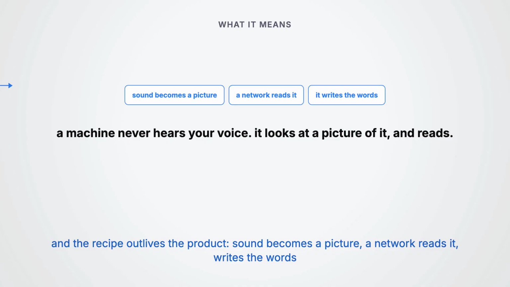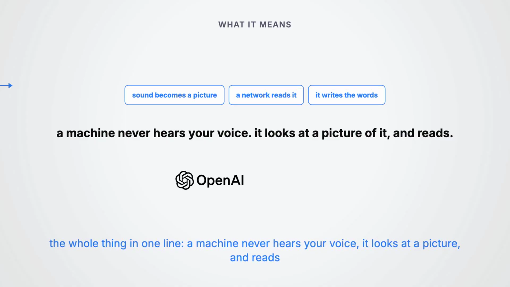Here is the whole thing in one line. A machine never hears your voice. It looks at a picture of it and reads.